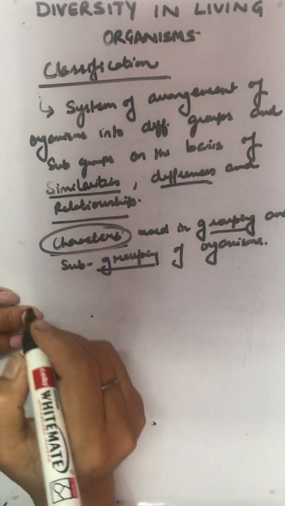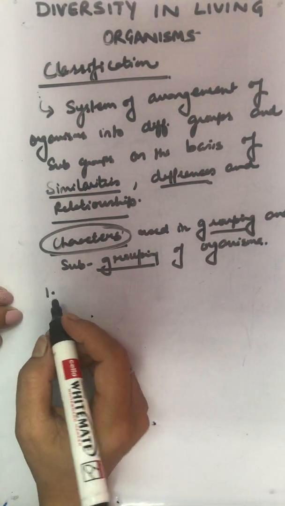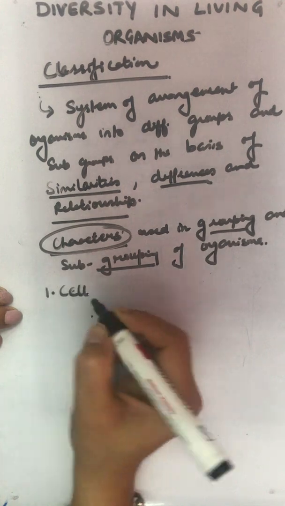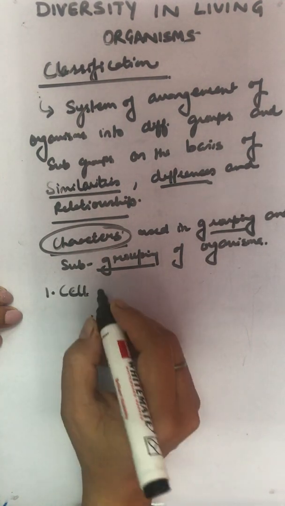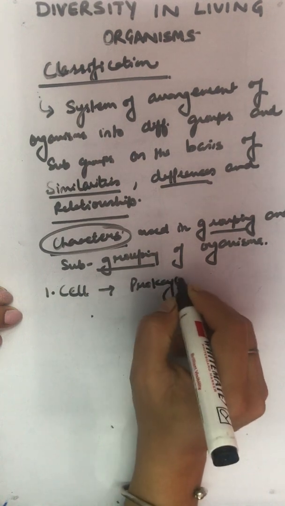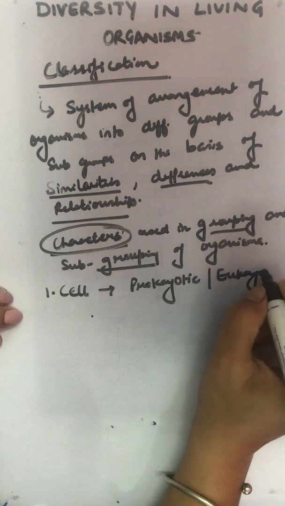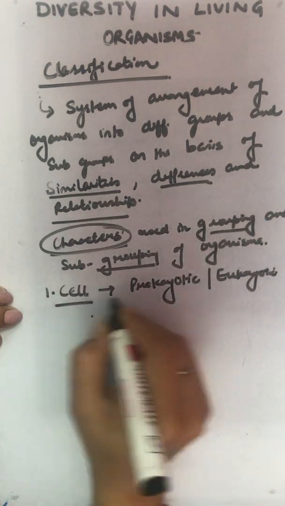Now, which all characteristics? First of all, if we say cells are prokaryotic or eukaryotic, this is one well-defined characteristic. We say cells either prokaryotic or eukaryotic.